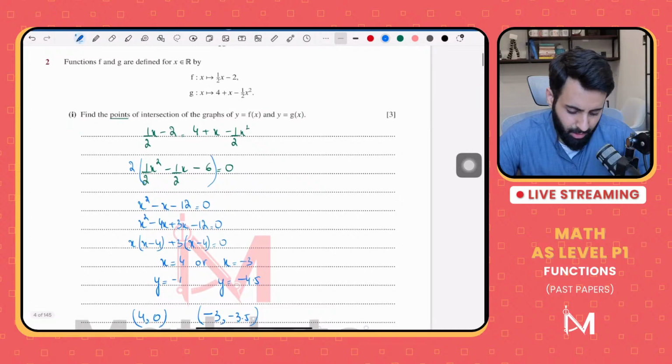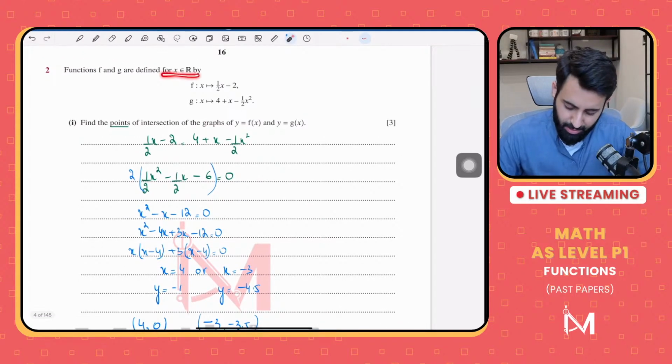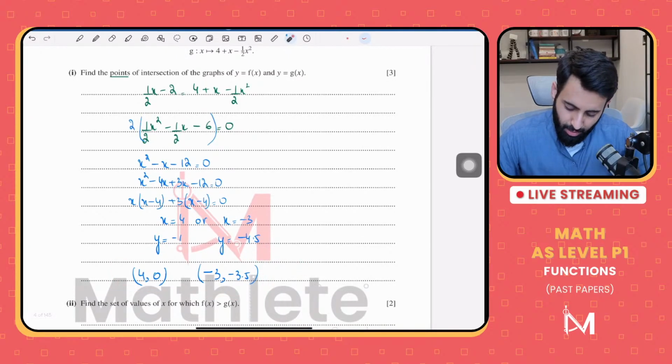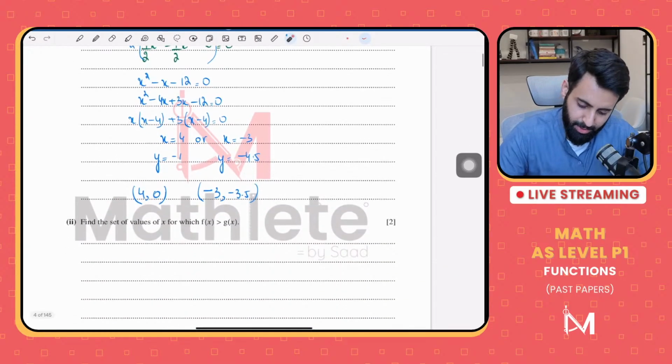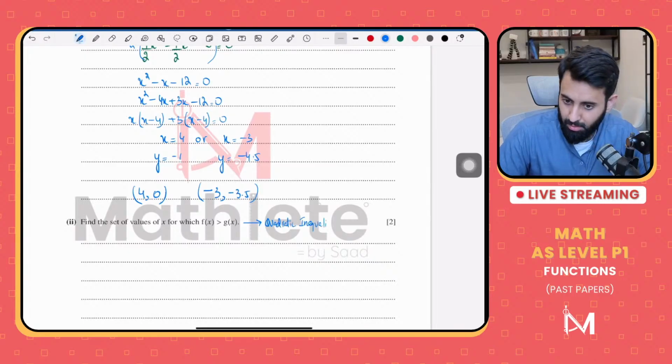Okay, is there any restriction? Make sure to read the question carefully. Nope, there is no restriction for x, so that means both points are totally acceptable. Now find the set of values of x for which f of x is greater than g of x. Now this concept is most likely heading towards a quadratic inequality.